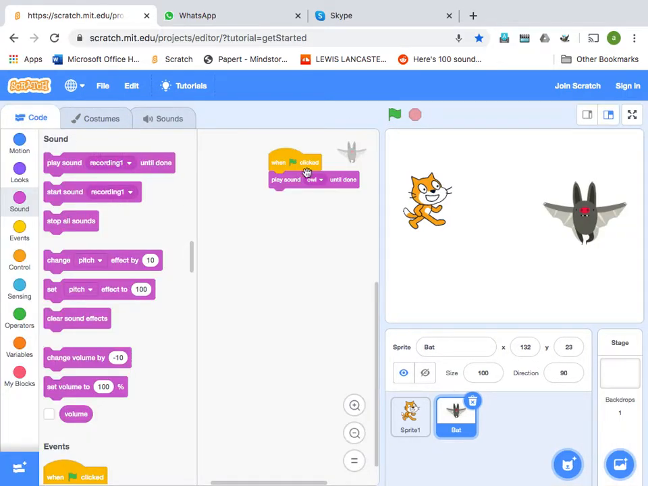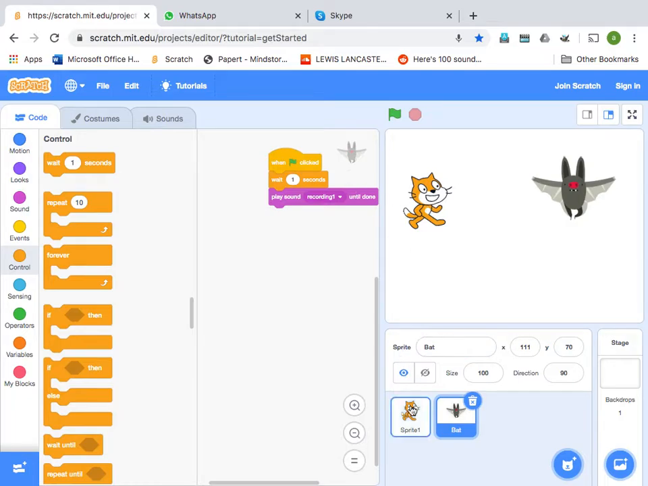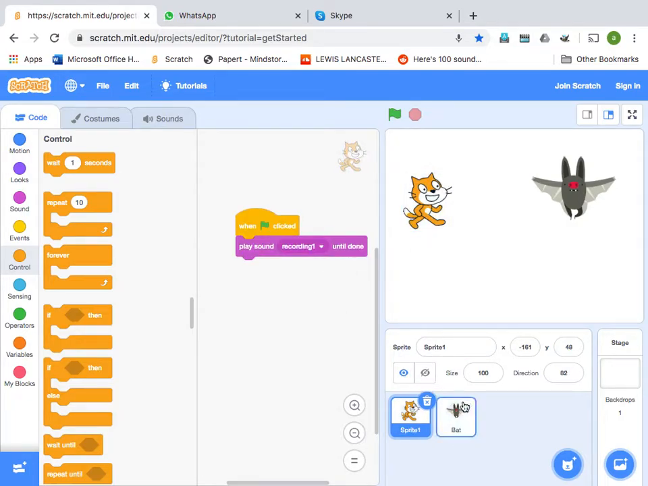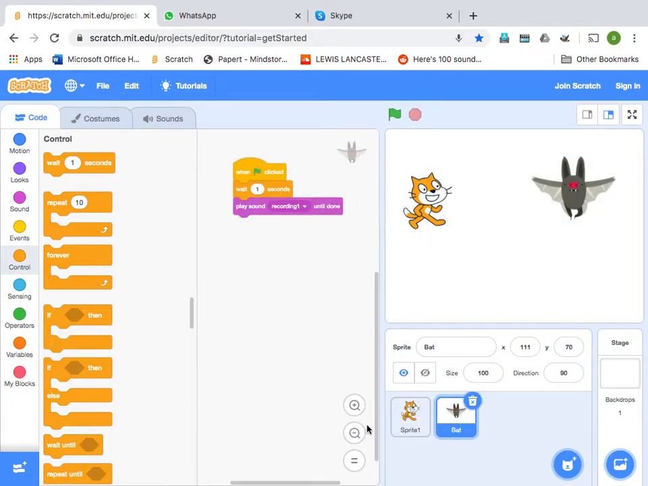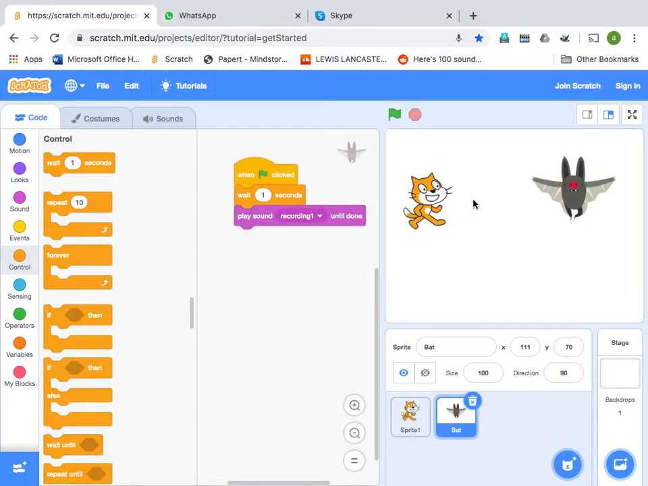No, the bat did not say. Okay, we'll say hello. So both are playing at the same time. So again, what to do? We'll put a wait for the bat. Hello. Hello. Okay. So both the names are recording 1, but this recording 1 here is different from the other recording 1. They look exactly the same, but they're different.